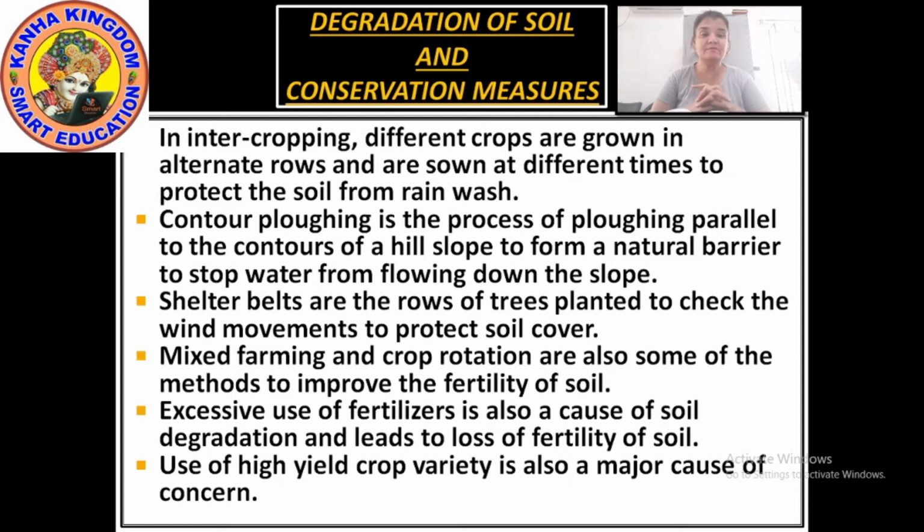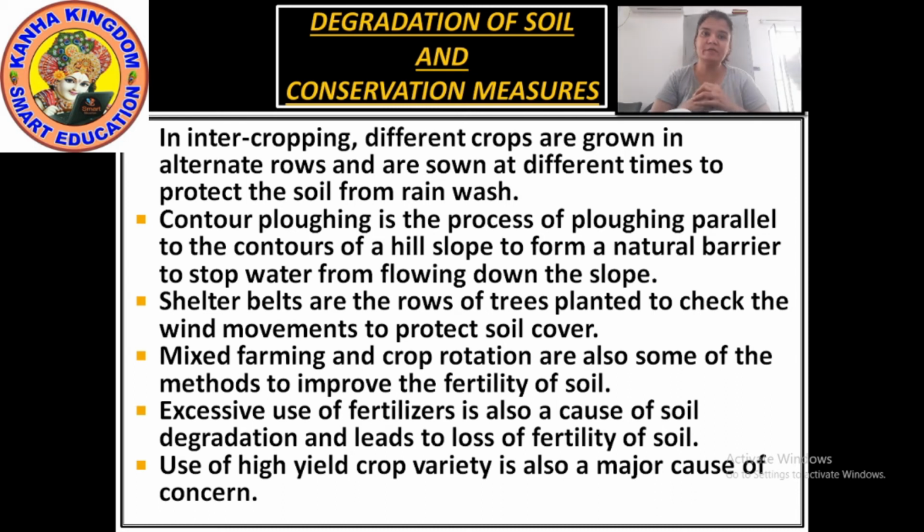What is being done in mixed farming? In mixed farming, the farmers grow the crops, and once their crop has been grown, next they will grow something for their fodder, fodder for their cattle. And this is done to improve the fertility of the soil.